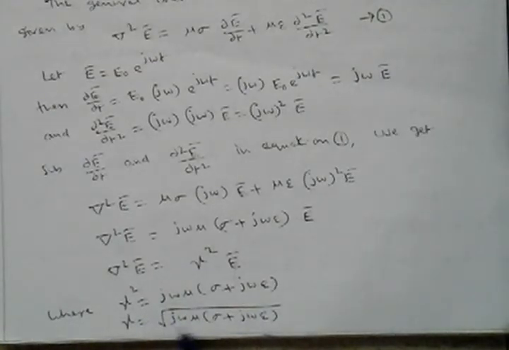So gamma is equal to square root of j omega mu of sigma plus j omega epsilon. This gamma here we are calling the propagation constant.